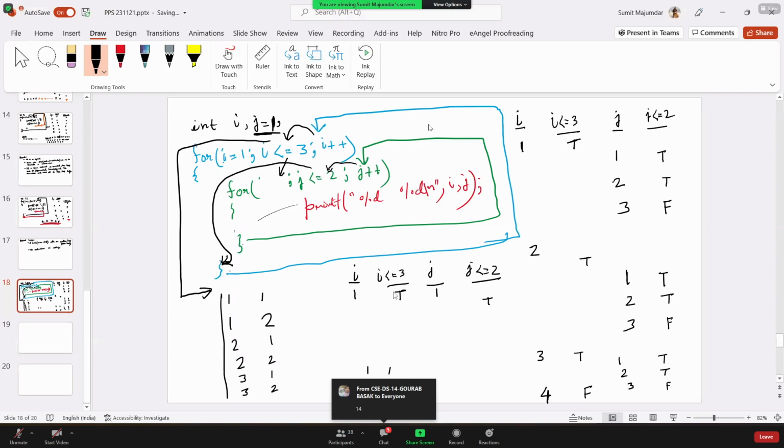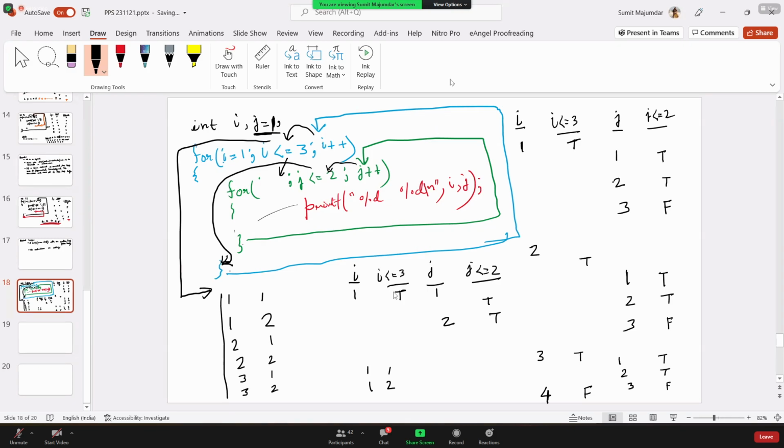Then we'll go back to the J updation part. The inner loop will go back to the J updation part. So J value will be updated by 1. So J value will be 2. As this condition is true, it will once again enter into the J loop and print the value of I and J, that is 1 and 2. Clear? Yes, sir.